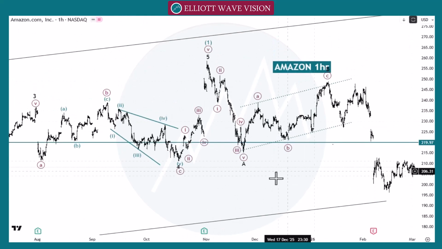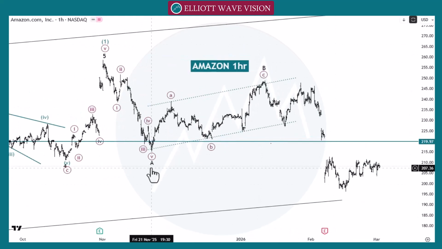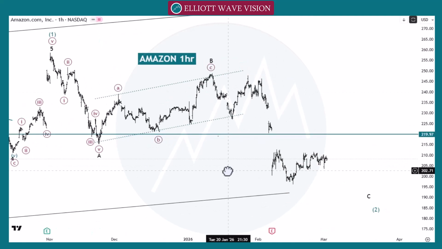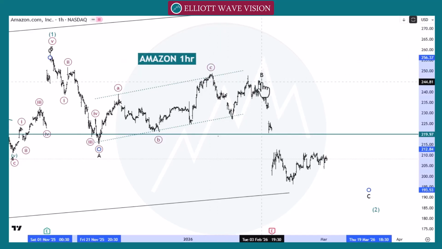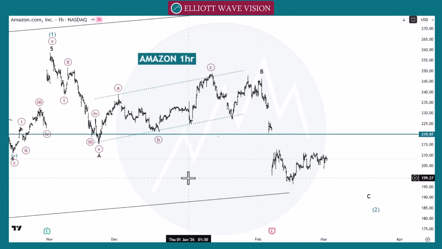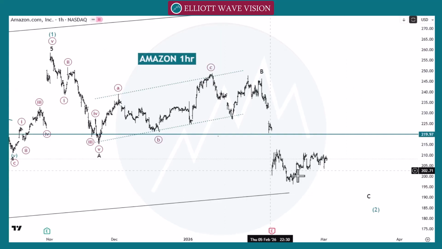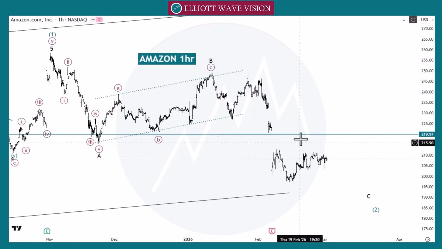So in lower time frame, after this green wave 1, we count this structure as a black wave A, black wave B. Now we can count this black wave B in different ways, like wave A, B, C, D and E as a triangle at this point. No invalidation of Elliott wave rules. So now we need to wait for the next point like 220 or 230 to go towards the bullish side.